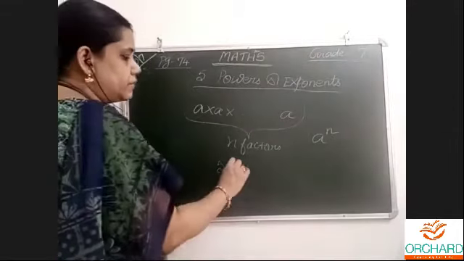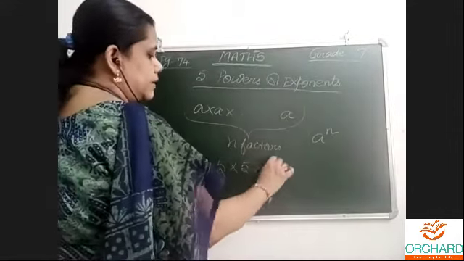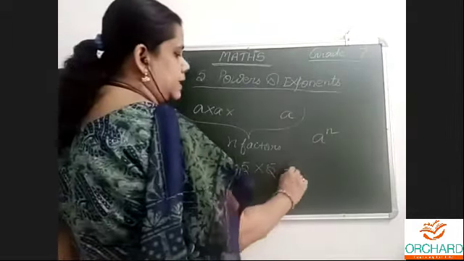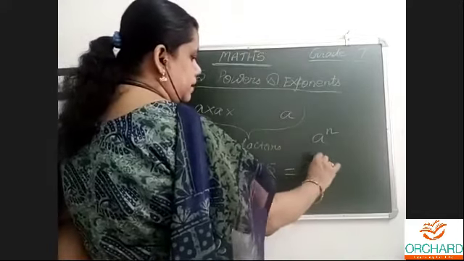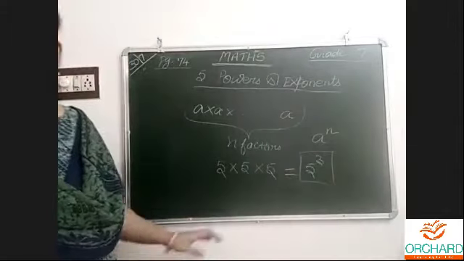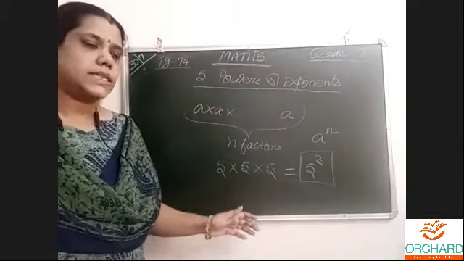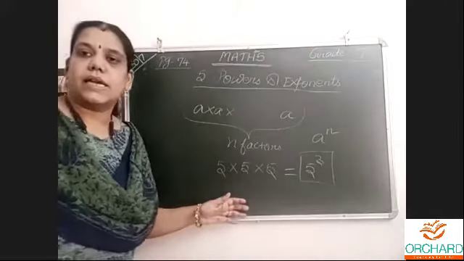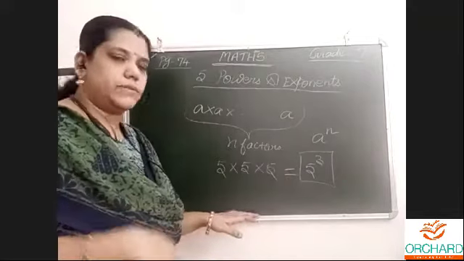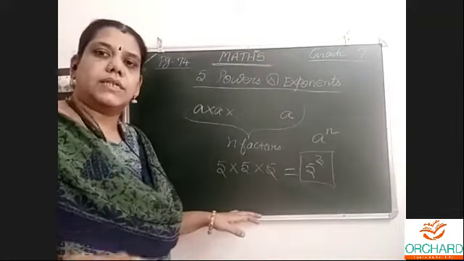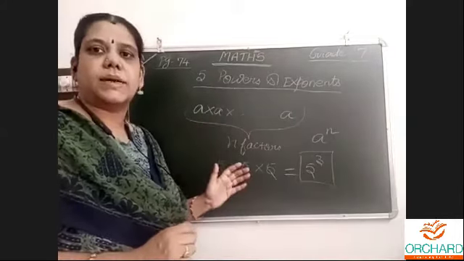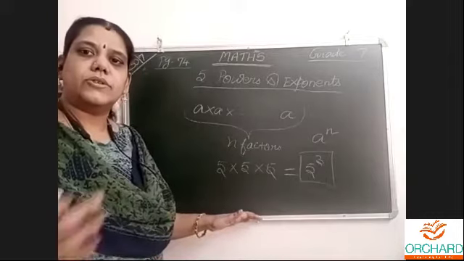Now, for example, the number 5 repeated 3 times. When I give an introduction or explanation, don't type anything in the chat box. You don't know anything about the chapter, now only we have started. When I ask in the exercise after the example sums, that time you type your answers or your views, which answer you are getting while solving the exercise. Now there is nothing for you to tell.